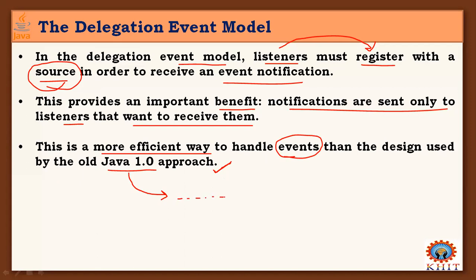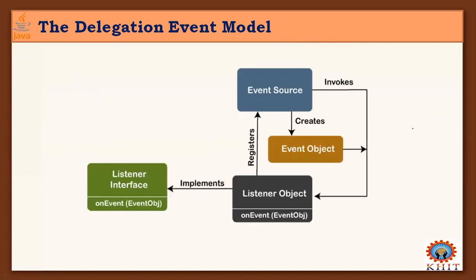But modern programs nowadays mainly use this delegation event model. And this is the general model of the event life cycle. There is an event source, you know that, and it creates event objects. Those objects may create a listener object, which is registered with this source, right? They get those events generated by this source, right?